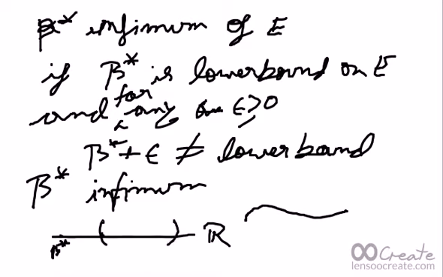For example, if E is here, then this beta star is a lower bound, and then gamma star will also be a lower bound, because all of E is greater than beta star, and gamma star also. But if beta star is here, it is not the infimum, because gamma star is equal to beta star plus some epsilon, that is this distance epsilon. So this is not a lower bound.